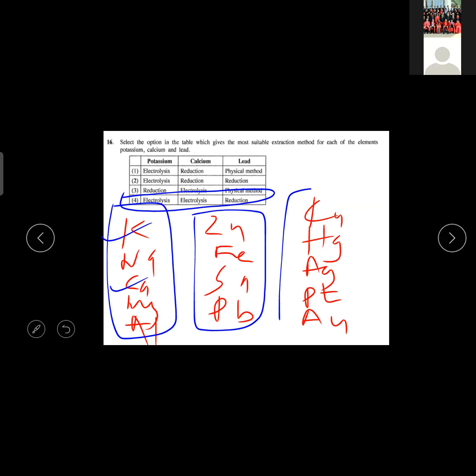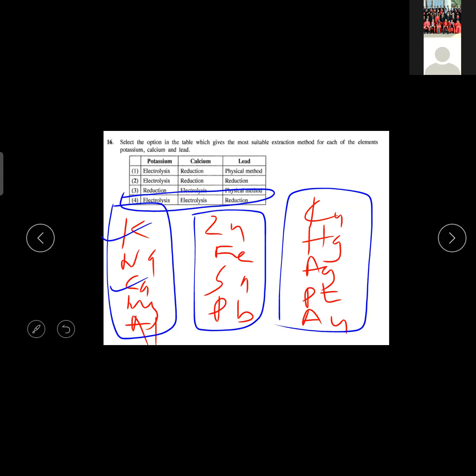Okay, so the last five, copper, mercury, all those are extracted by physical methods. Don't need to do any chemical process. You can dig them. You can break them, and then that is pure gold. Why do they melt the gold? To make it into different shapes.